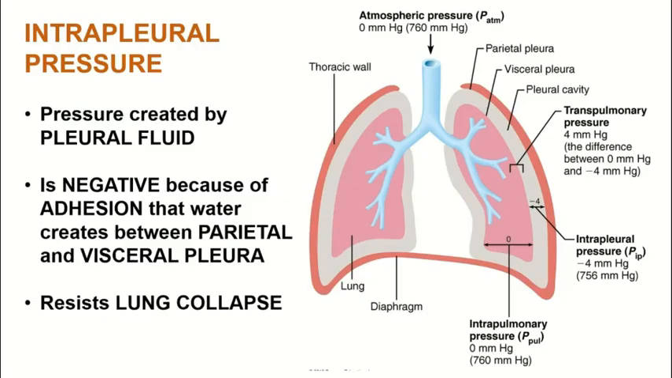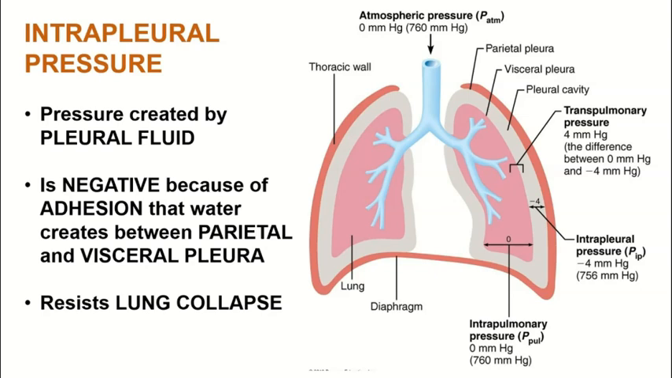So the first respiratory pressure is called intrapleural pressure. This is the pressure that is created by the adhesive forces of the thin layer of water that is within the pleural cavity, that is between the parietal and the visceral layers of the pleural membrane. This layer of water helps to keep the parietal and the visceral pleura stuck together and helps to resist lung collapse. So think of it another way. The surface tension of the fluid that's in the pleural cavity causes the lungs to stick to the wall of the thoracic cavity like flypaper.